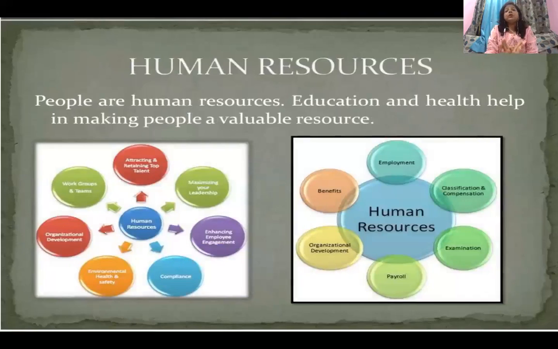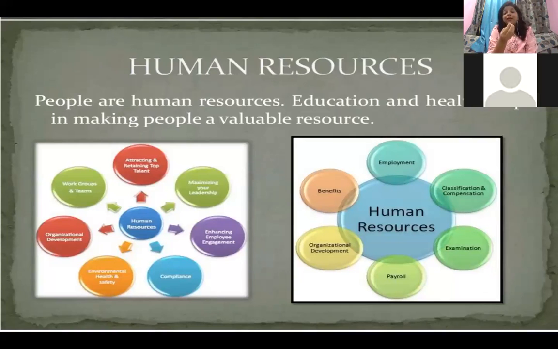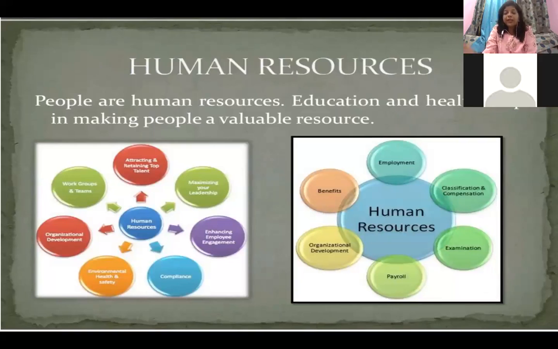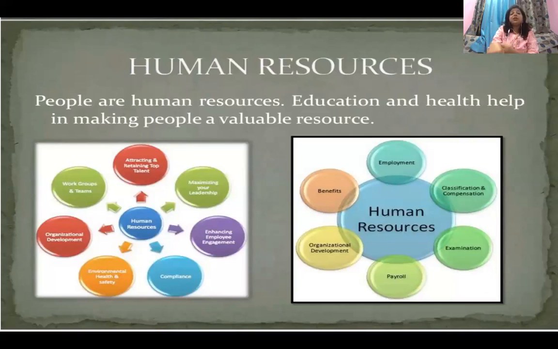Now, third and the most important aspect. Although natural resources are important, human made resources are also important, but human resources are the most important type. So people themselves, we, including you and me, see, technology and all will matter only when the humans will use it. Otherwise, the animals are not going to use the technology. Are animals going to use the technology? No, it is we human beings who are using the technology. So people are the most important resource.